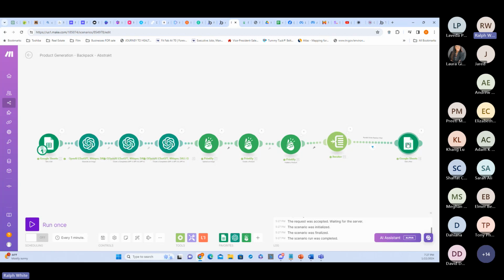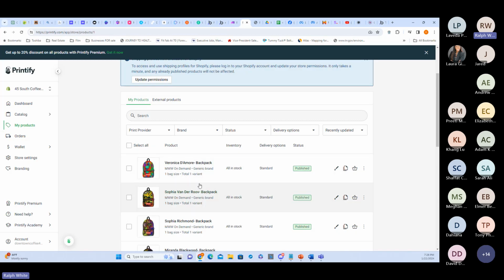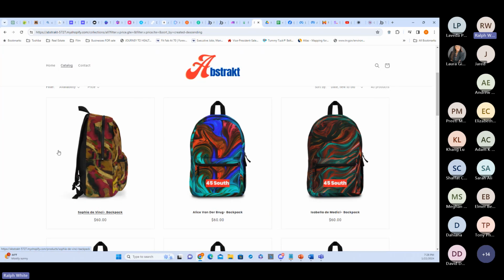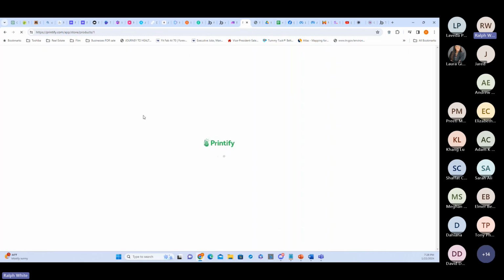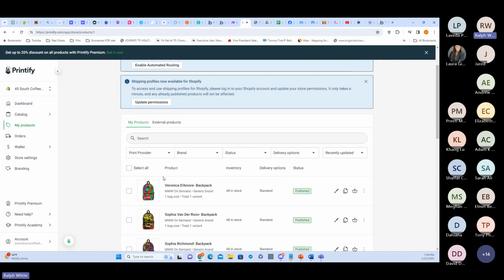After that, it sends it somewhere else, and there's a second automation if I want to automatically load it to an Instagram or Facebook site, it'll do all of that automatically for me. But just for now, I want you to see this. All I did was click run, and first it goes over to Printify, and then Printify will post it over to the abstract Shopify page. So it takes a second. First it's going to go to Printify, so let me refresh Printify and see if it's created the product. And then it will move it over to Shopify.